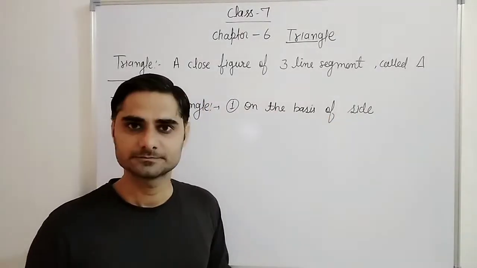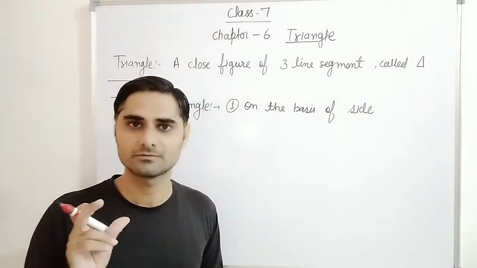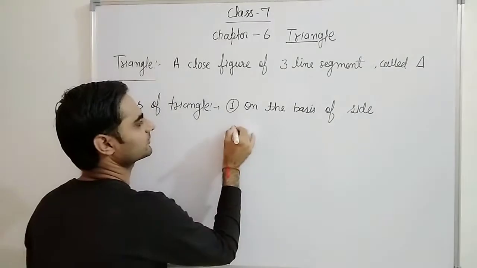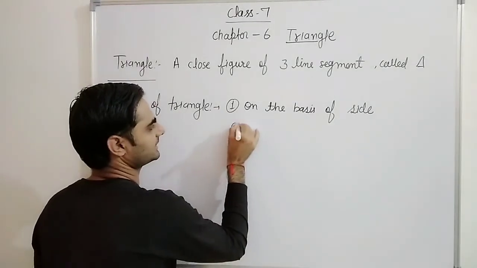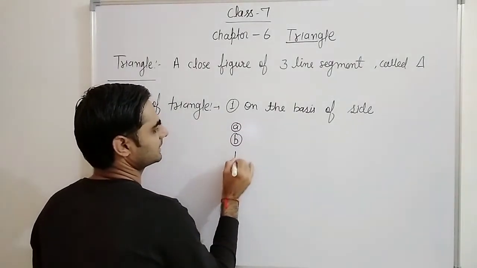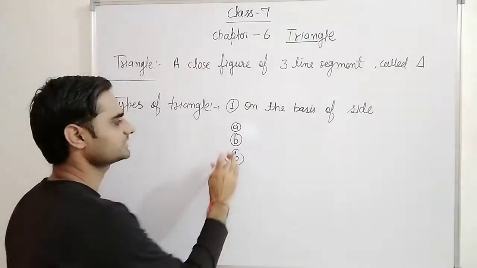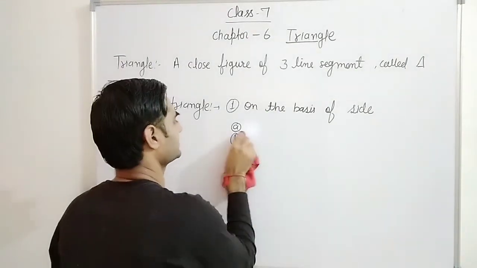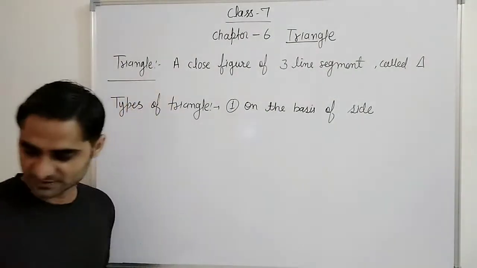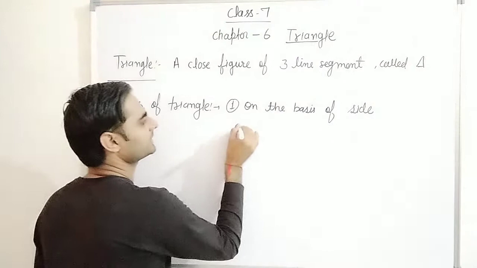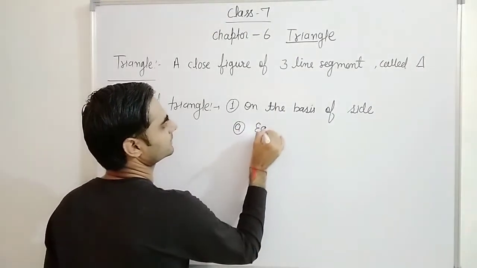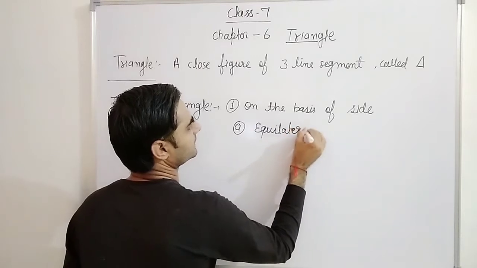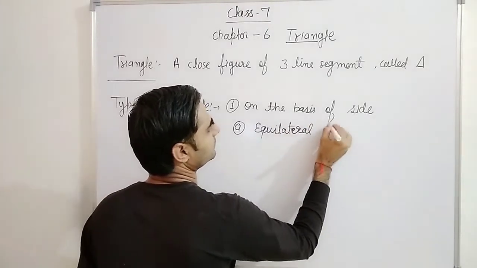Side means AB, BC, CA we have seen just before. So on the basis of side 3 types of triangle are there. One is A, one is B and one is C. What is first one? First one is equilateral triangle.